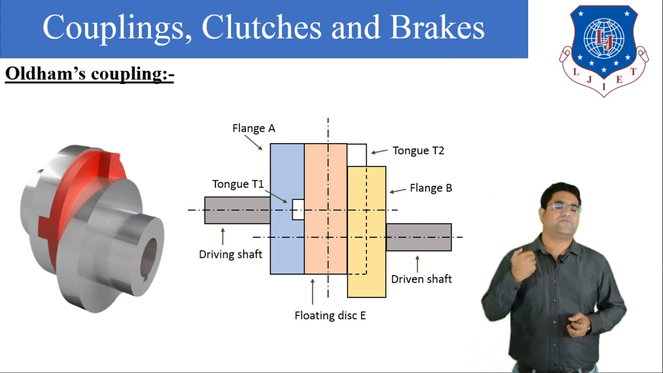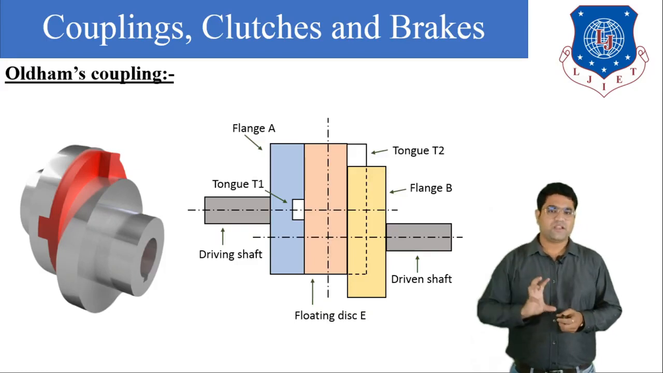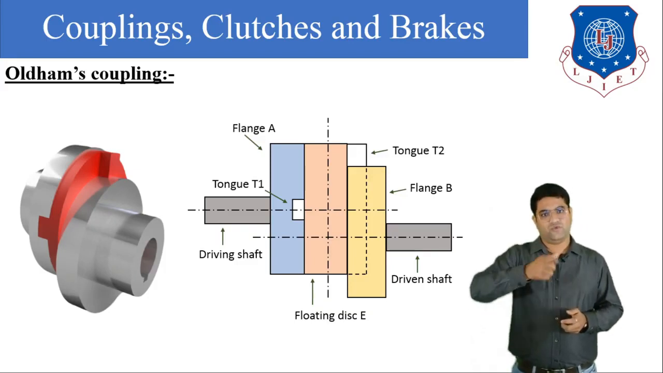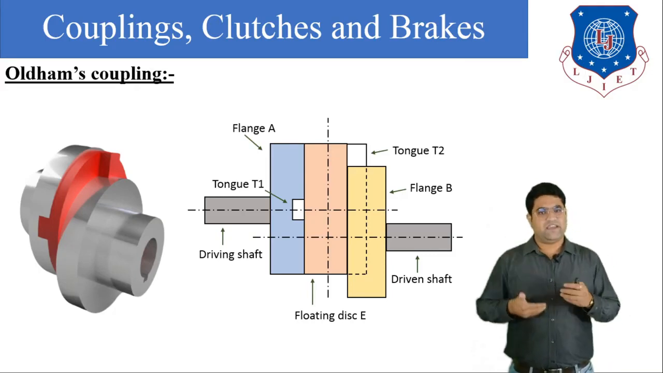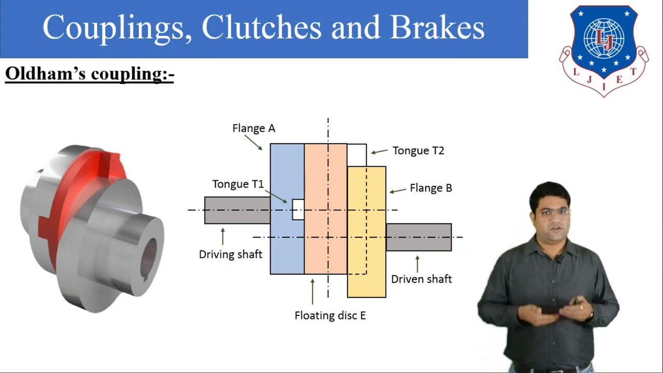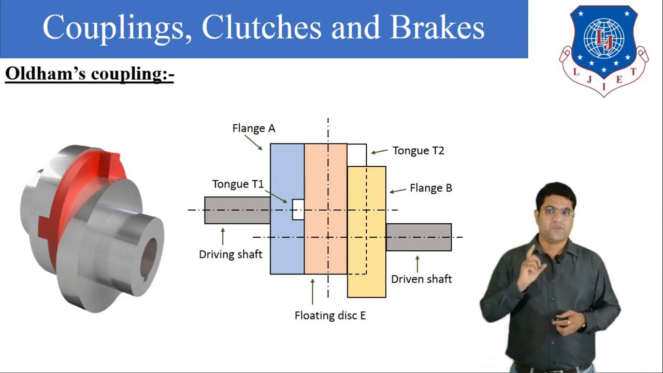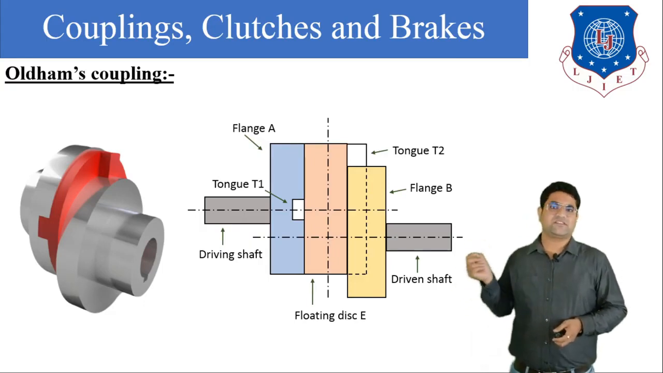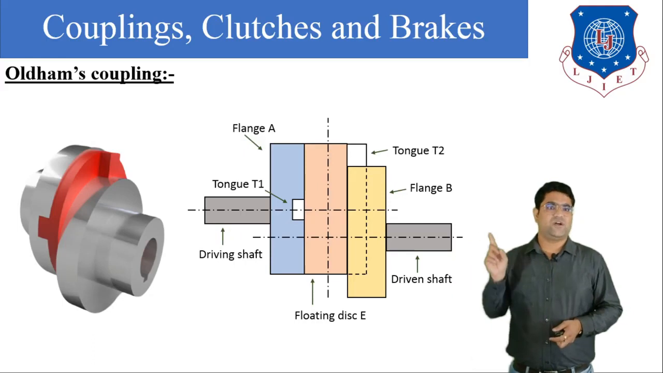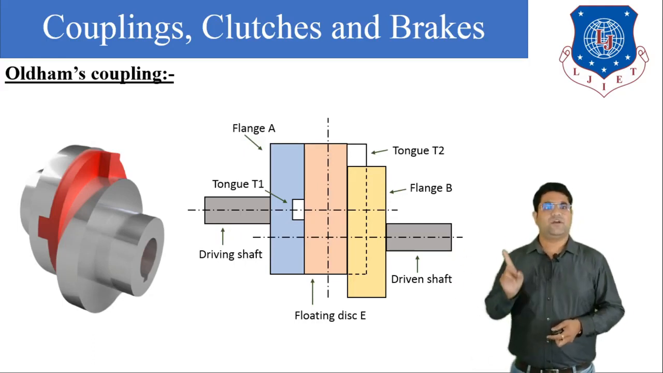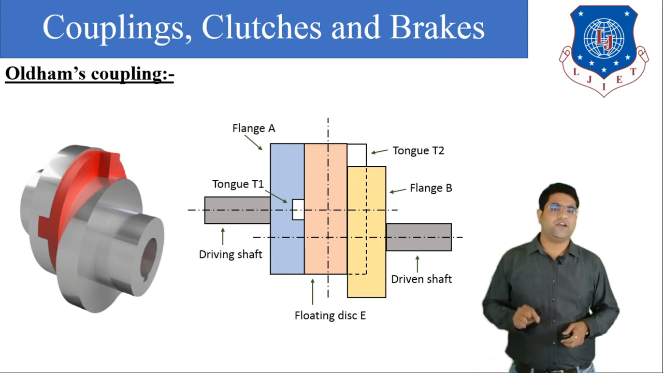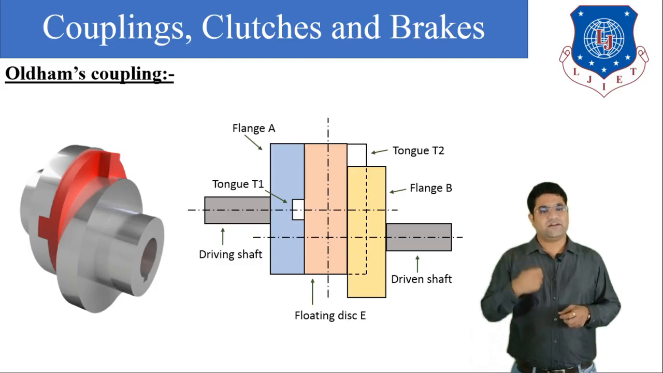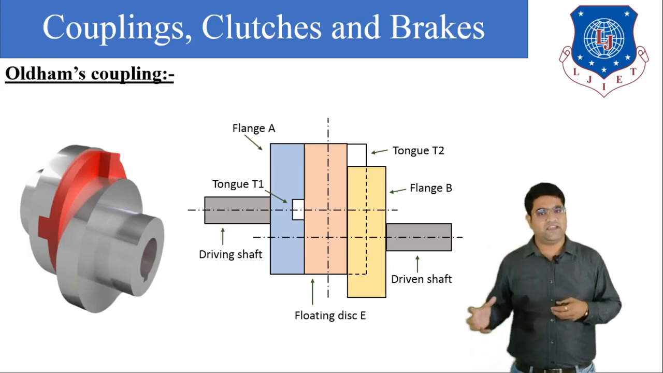Now what is the application of this floating disc, and what components are attached to the floating disc? Generally the floating disc will rotate and also reciprocate up and down. With flange A and flange B the floating disc rotates, and it also reciprocates inside the slots. From the figure you can see that there are tongues, called tongue T1 and tongue T2, provided over the floating disc, and these tongues are fitted into the slots of flange A and flange B.